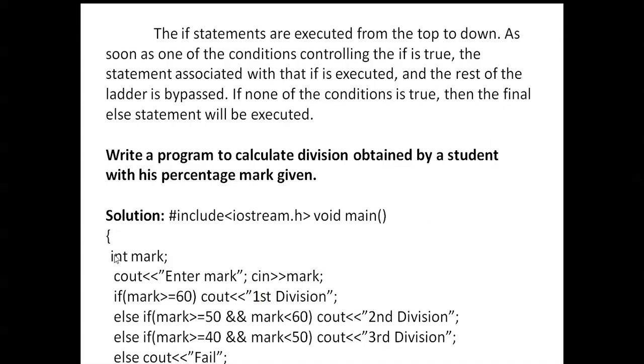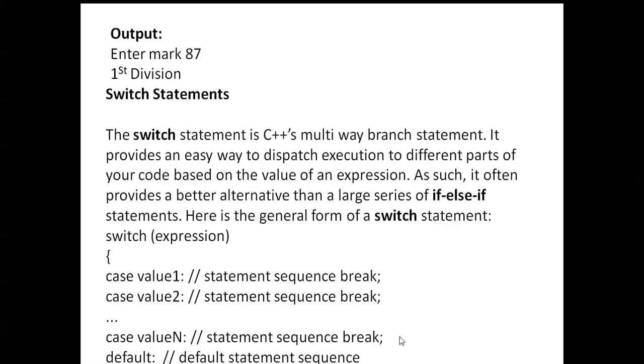First condition, greater than 60, that is called first division. Greater than 50 and less than 60, that is second division. Next, greater than 40 and less than 50, that is called third division. Else fail. Okay, this is the if else if ladder. Next, if you enter mark 87, then first division, because it is greater than 60.